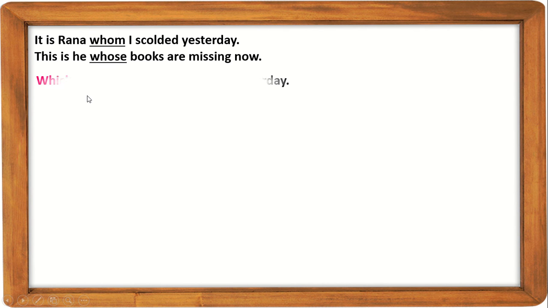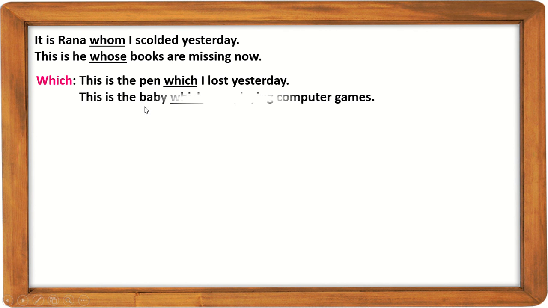Next comes which, which indicates things, inferior animals, babies, etc. This is the pen which I lost yesterday. Just after the antecedent, this pronoun is used. This is the baby which was playing computer games. The baby is the antecedent and which is the relative pronoun here.